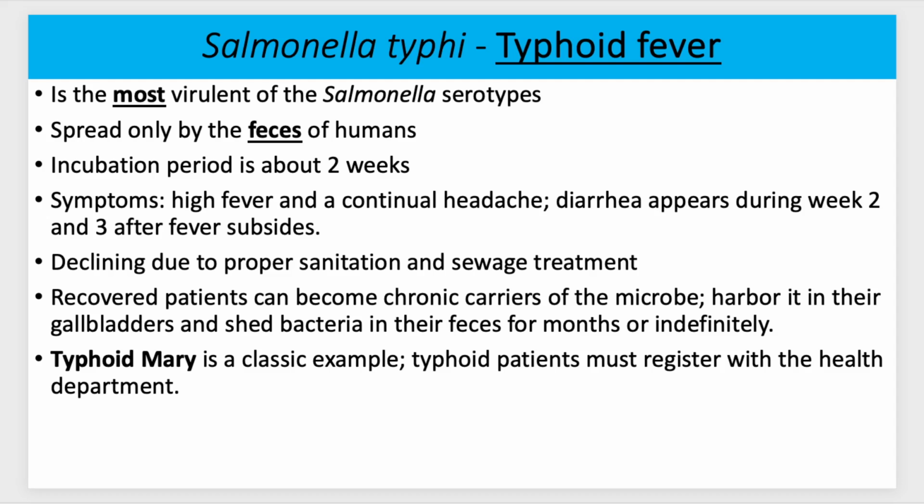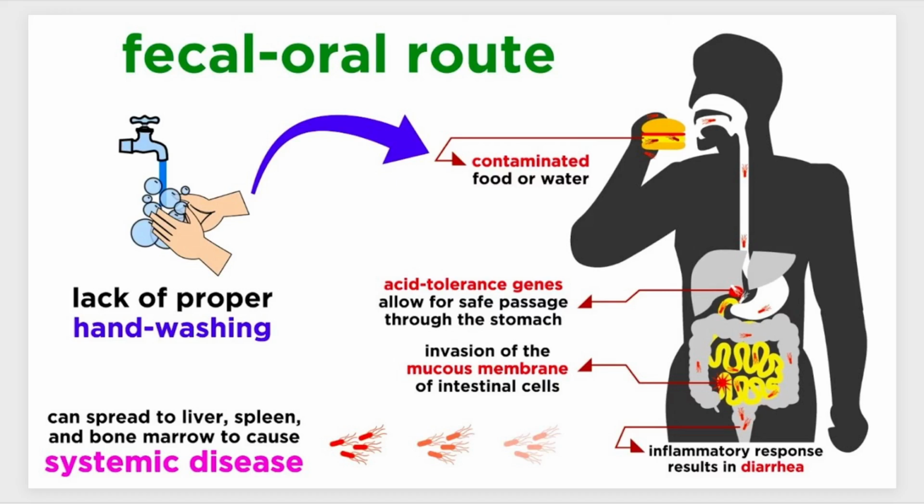An interesting example of this that's very famous is called Typhoid Mary, where she recovered from typhoid fever and felt fine, and she was preparing food for people and was causing typhoid fever in all these different families. And we'll actually look at that here in a second. But again, you're going to get this from contaminated food. Carriers can have this collected in their gallbladder, and then they'll pass it on potentially indefinitely.